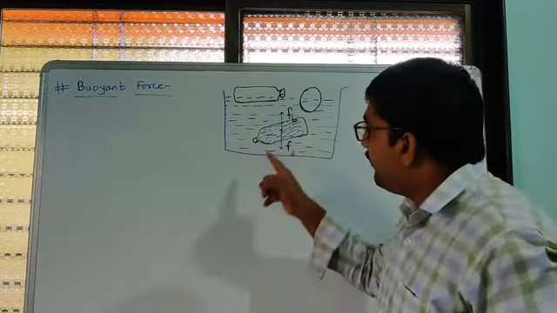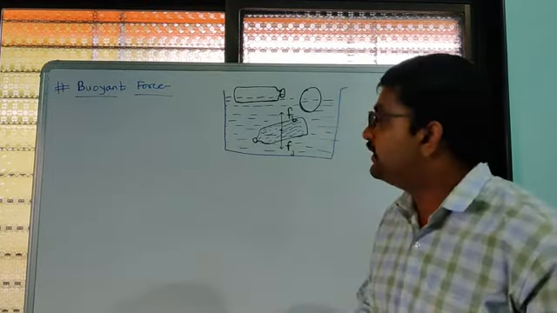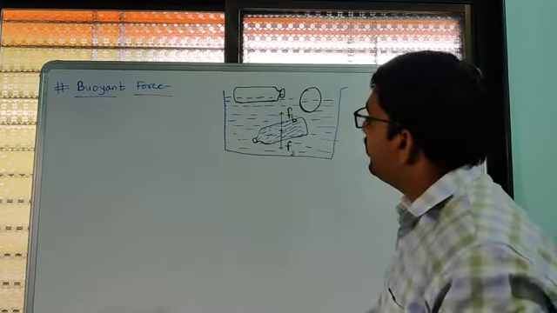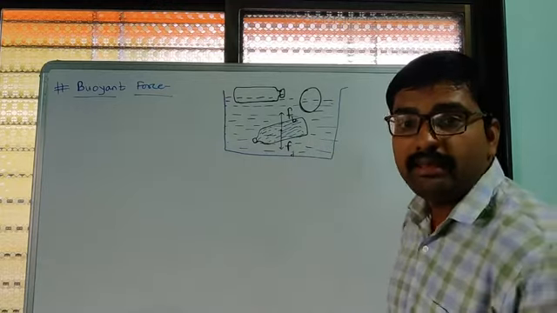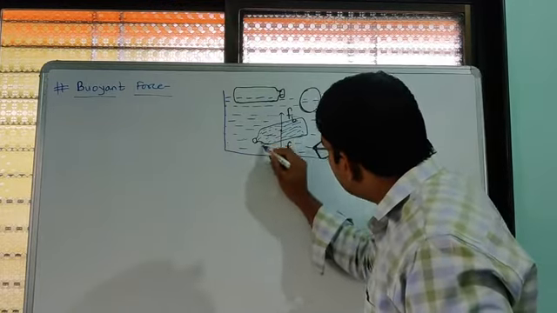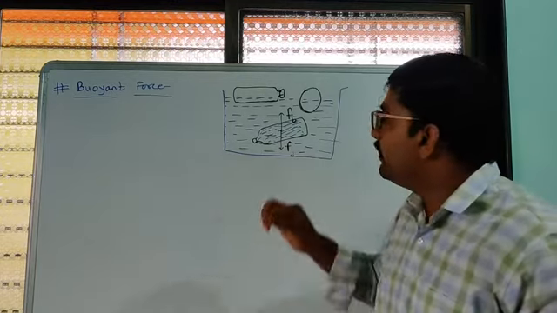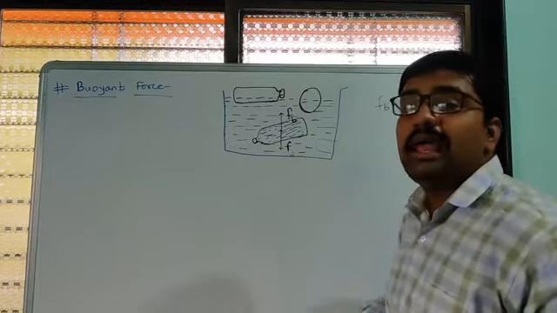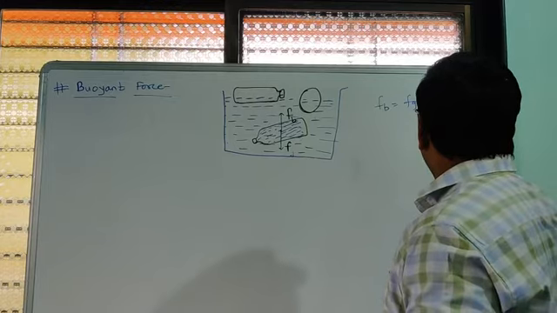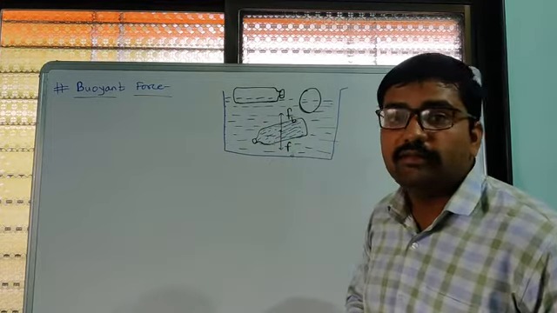This means this gravitational force should be balanced by some force, and that force is nothing but the buoyant force. Due to this buoyant force, the gravitational force gets balanced. The force of buoyancy and the force of gravity get balanced here. That is why that bottle does not move downward, because these two forces are equal and opposite. So their resultant force will be equal to 0, and that is why this bottle floats in the water.